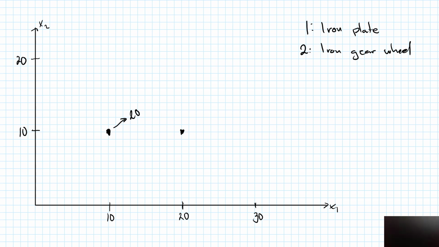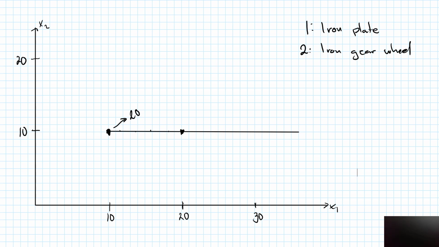As you have probably realized, you will also be indifferent between any bundle on a straight line between these 2 points and the one we started with, simply because any such bundle will produce 20 transport belts and no more, and you're left with additional iron plates. So this line will be part of the indifference curve for my initial 10,10 bundle.